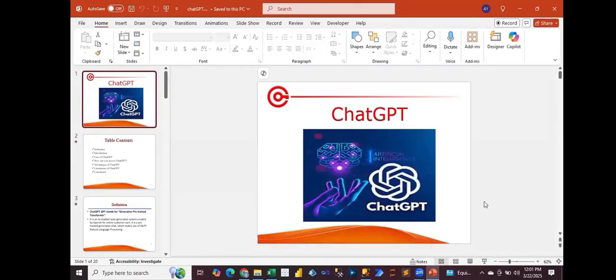We are going to see the concept of this ChatGPT that you guys are aware of, right? Because this is very common. I will just let you know what exactly ChatGPT is and how we use ChatGPT, right? All these things we are just going to see with real scenario cases.